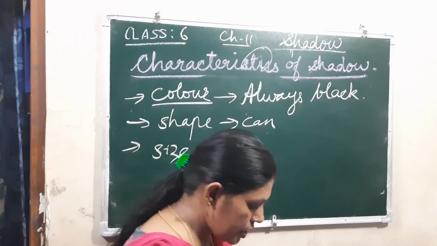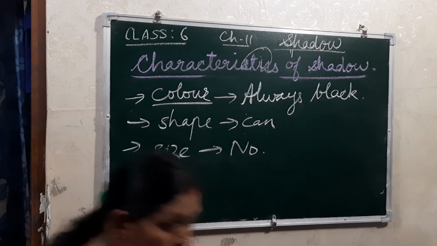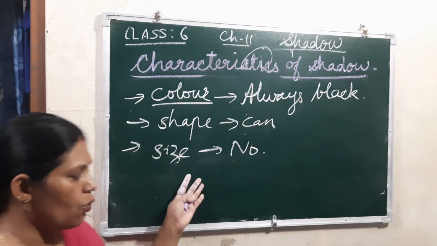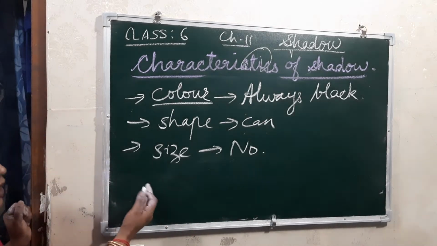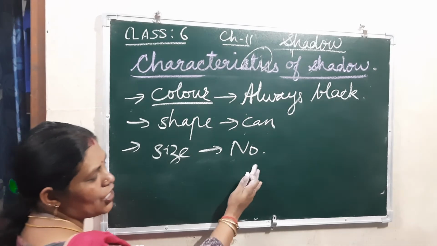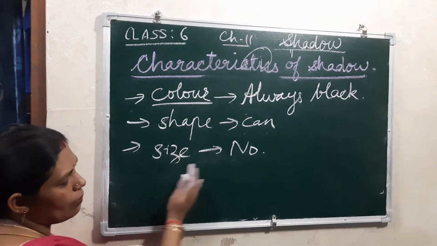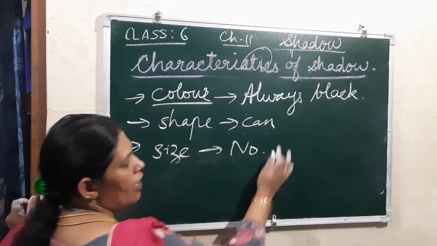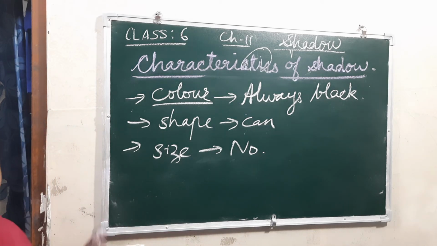And what else is there, children? The position of the shadow shifts with the light source. If the light changes, then the shadow also changes. The light shifts forward and backward, and according to that, the shadow obtained will also shift.